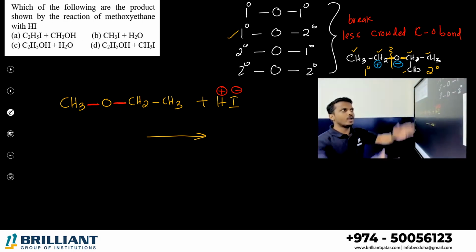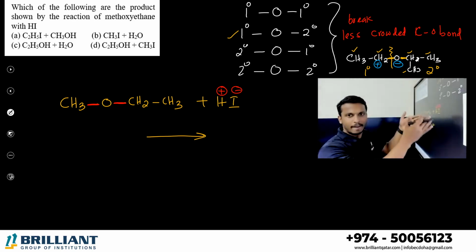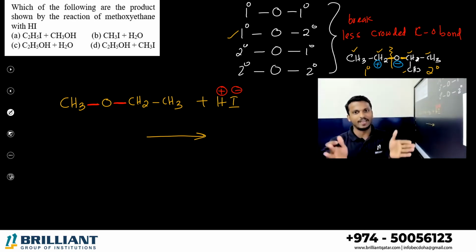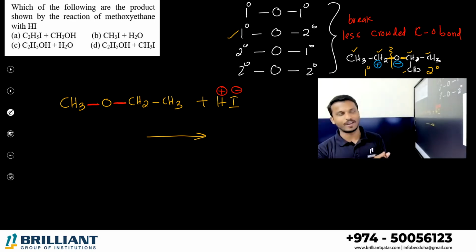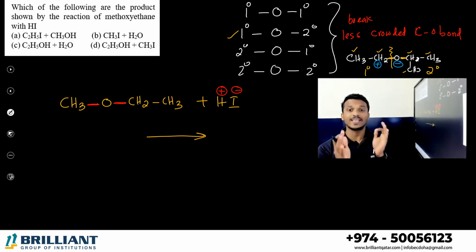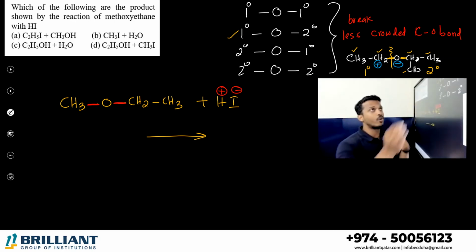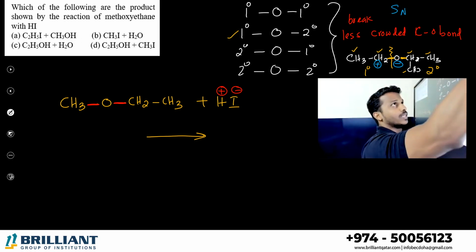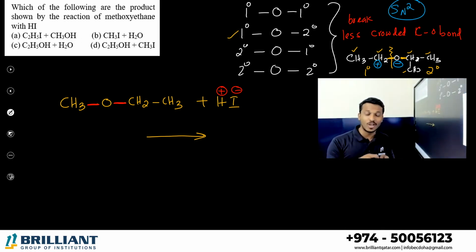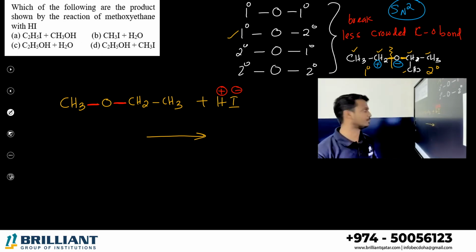Understood? So in any such pair, where is the less crowded area, you break that C-O bond, because these systems follow the SN2 mechanism. What is the SN2 mechanism? In the less sterically crowded part, the reaction takes place fast.